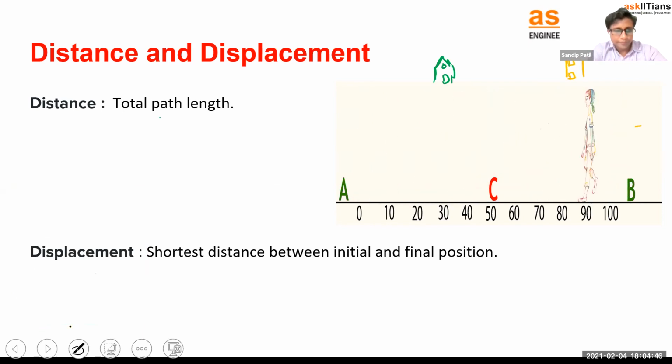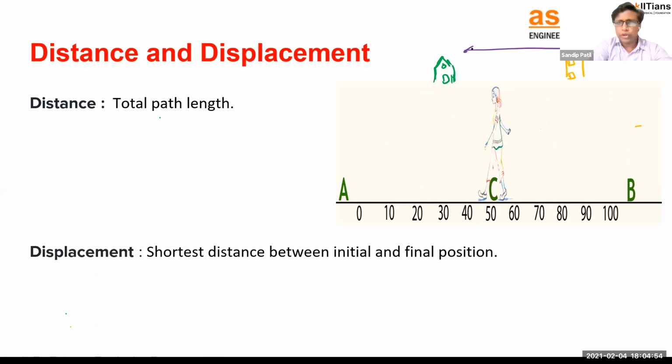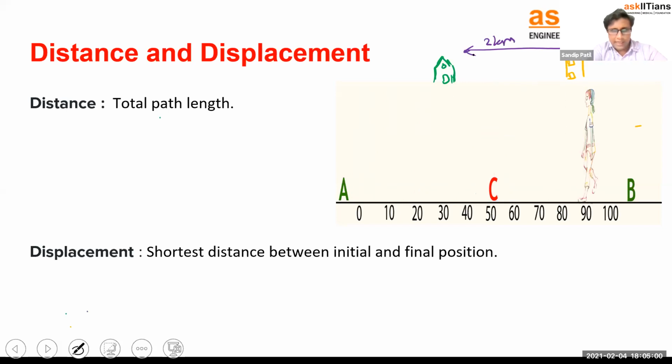The distance between those two is, let's say, 2 kilometers. So in the morning you are going to the school, and after the school is over, you again come back to your home. So tell me how much distance you are traveling.